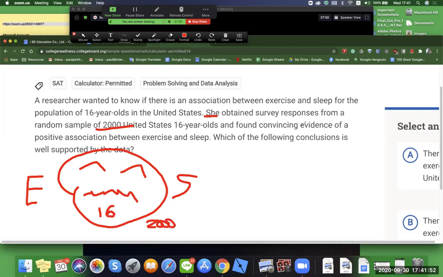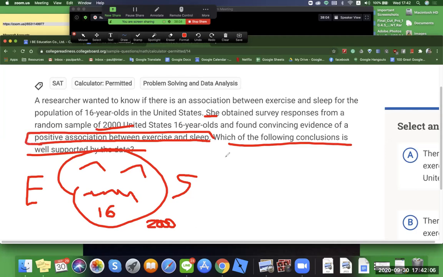She also found convincing evidence of a positive association between exercise and sleep. Which of the following conclusions is well supported by the data? Okay, positive association here. So more exercise means more sleep.